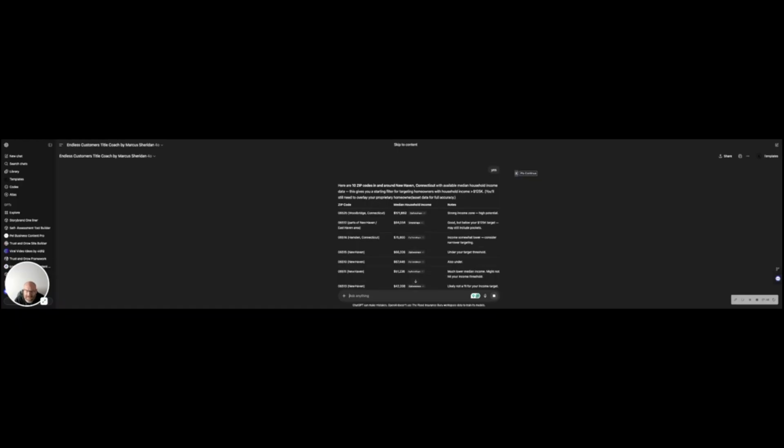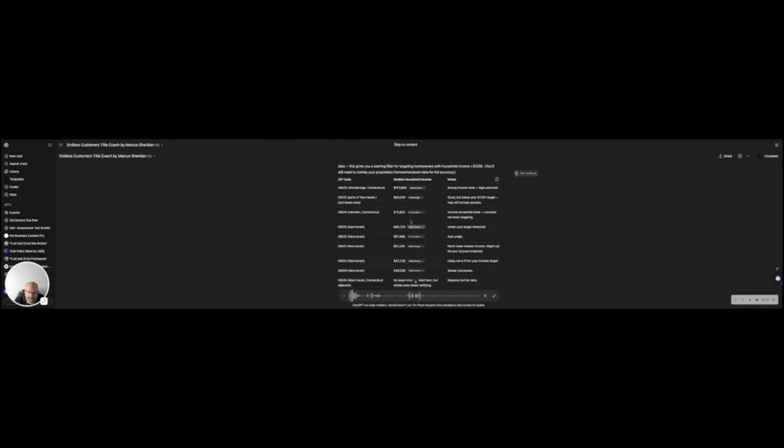Now remember, you should always remember this: AI is a guide. You do not want to just copy and paste. I am guiding it. It's giving me zip codes and all these different things. Looking at these, for example, based on the income, let's focus on Woodbridge, Connecticut, and let's focus on parts of New Haven, East Haven area.